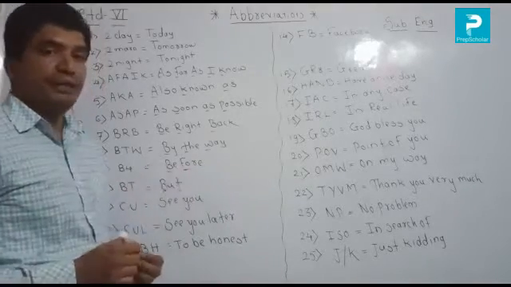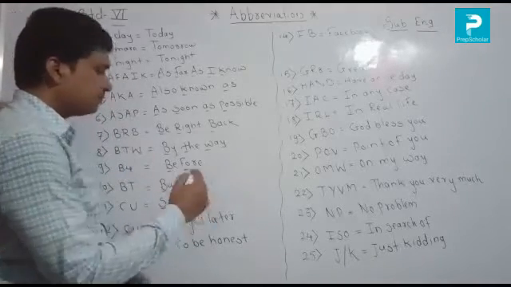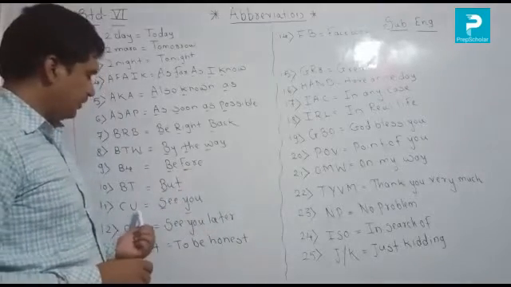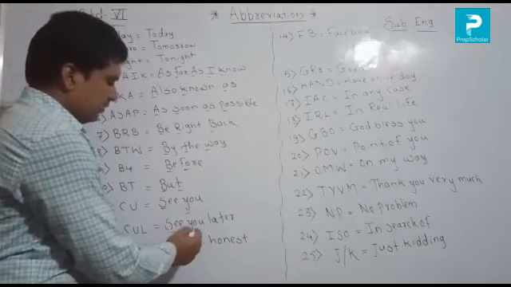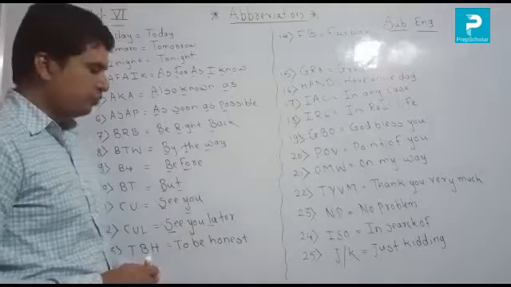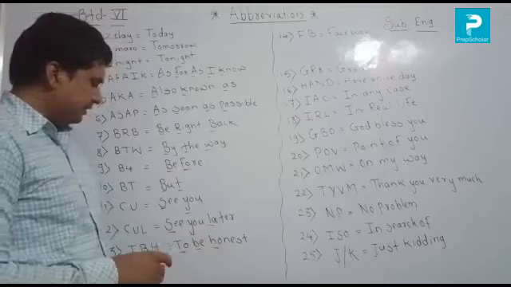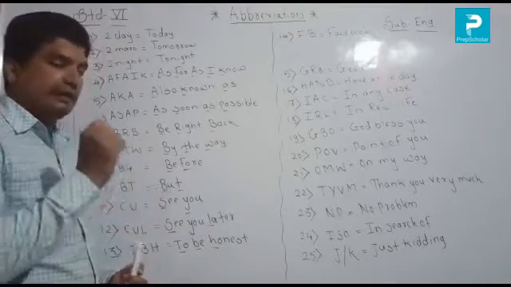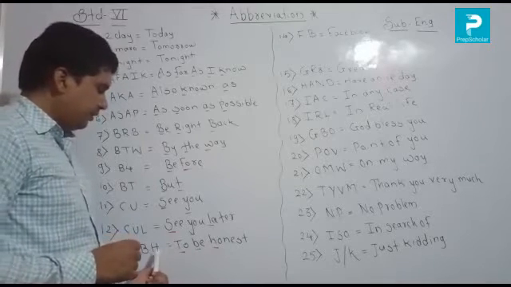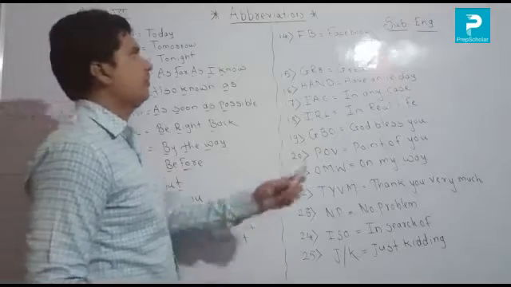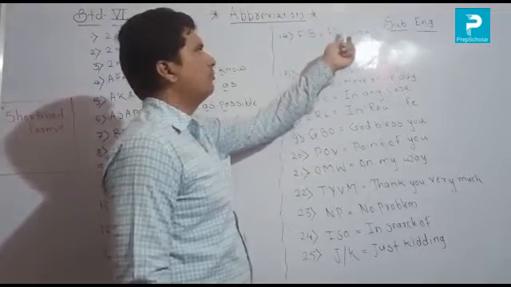BT means but. It is a short form, and the full form is but. Next, CU means see you. परत भेटू. Then CUL means see you later. Understood? Then TBH, to be honest. This is the short form, this is the full form. Every letter comes like that: the first letter T for to, B for be, H for honest. Next, number 14, Facebook. The short form is FB, the full form is Facebook.